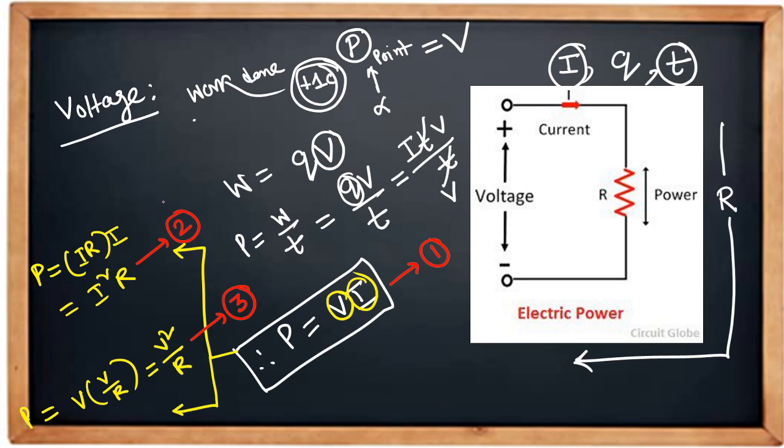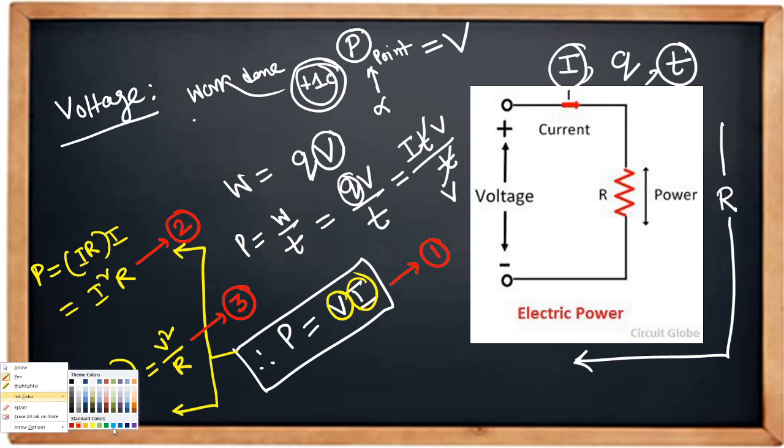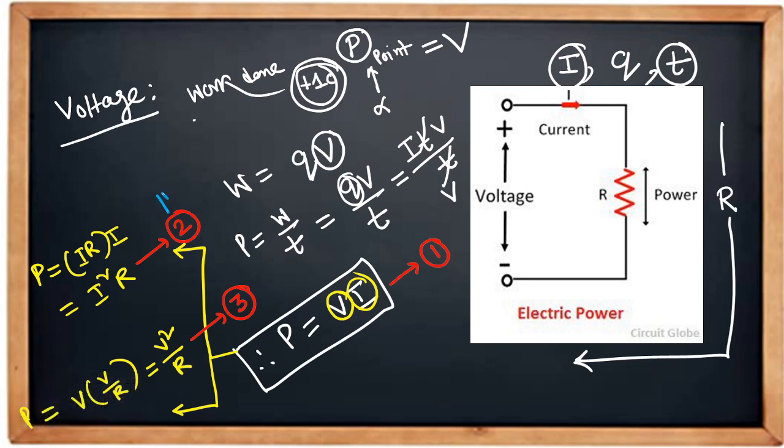Now any equation we can use for the mathematical problem, but it will be time saving if we use equation 2 for circuits having series connection, because in series current is common.